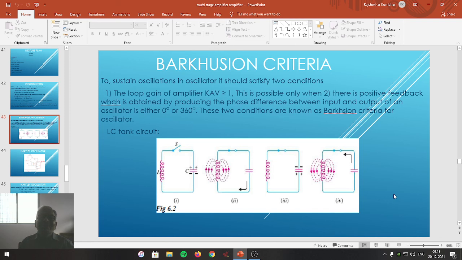Then we have studied the condition necessary to sustain the oscillations, that is the Barkhausen criteria. And at last, we have covered the LC tank circuit, by using which oscillations are generated, and we concluded that after connecting this tank circuitry in an amplifier circuit, we can get oscillations amplified at the output of an amplifier, and the circuit is converted into an oscillatory circuit.